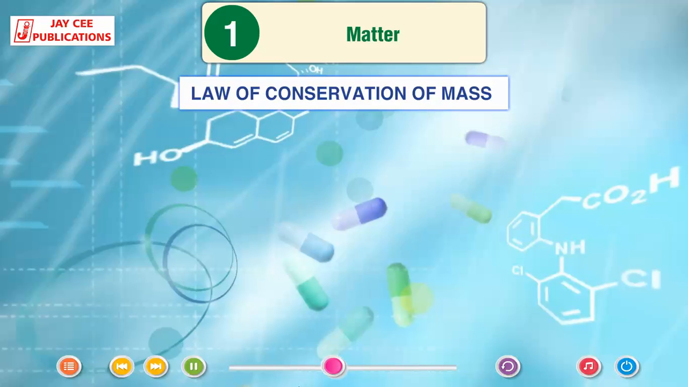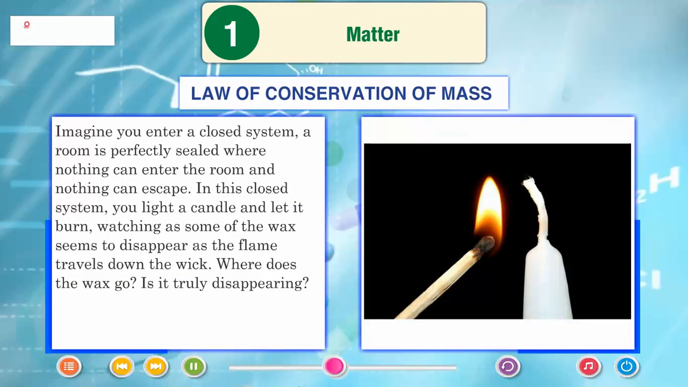Law of conservation of mass. Imagine you enter a closed system. A room is perfectly sealed, where nothing can enter the room and nothing can escape. In this closed system, you can light a candle and let it burn, watching as some of the wax seems to disappear as the flame travels down the wick. Where does the wax go?